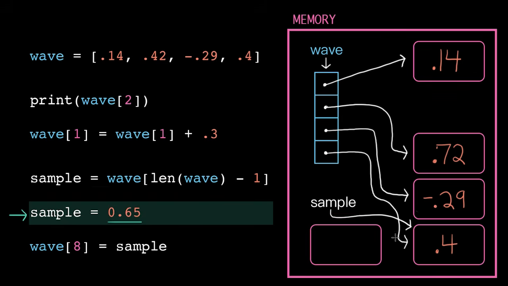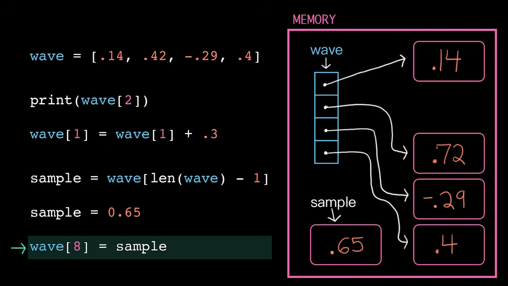So we allocate a new chunk of memory, store the float 0.65, and then move the variable sample to point to this location. Important point, notice that this does not affect the list wave. At index 3, our little directory up here still points to the value 0.4. We only moved the pointer for sample. Last line, we grab the value for sample and substitute it in. We're ready to store, but where?